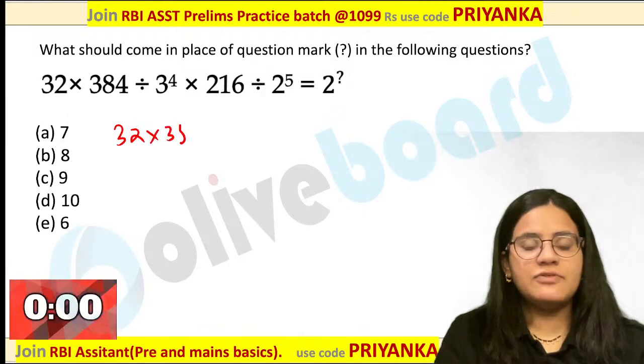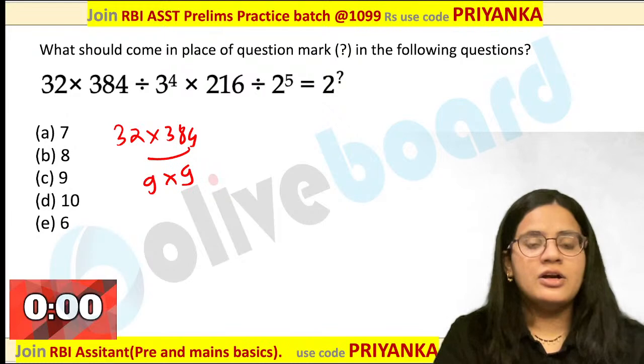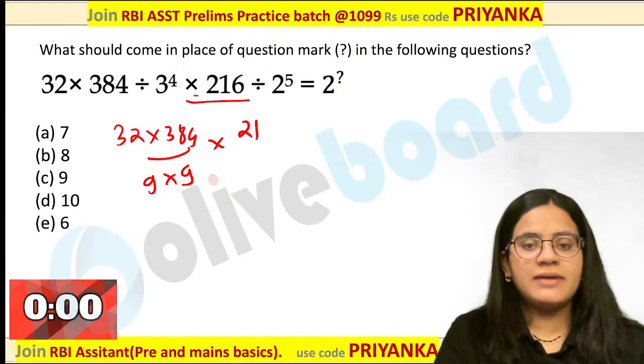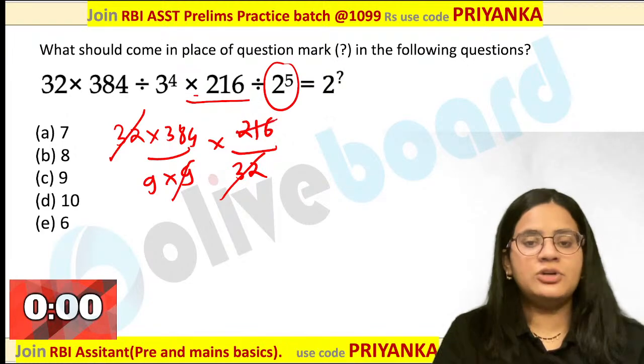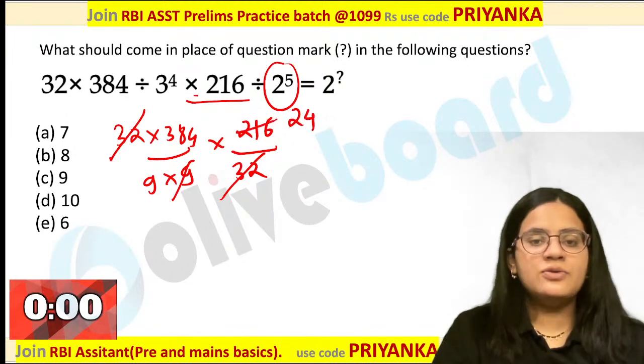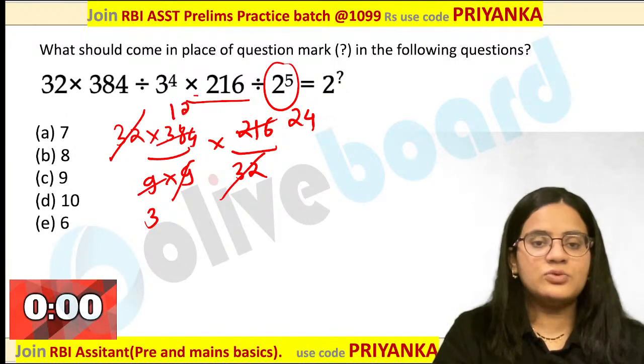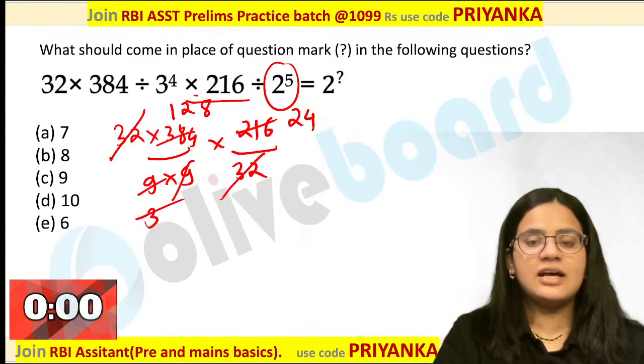32 into 384. When you are dividing this, this is nothing but 9 into 9, 81. Okay, again this is multiplication by 216 divided by 2 to the power 5. That is nothing but 32. This 32 will get cancelled over here. You can cancel this value. 9 2s are 9 4s are. Again you can cancel it here also. Okay, this is 3 3s are 9, 3 1s are 2s and 3 8s are. This is 3 8s are over here.